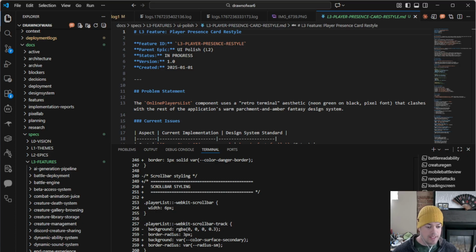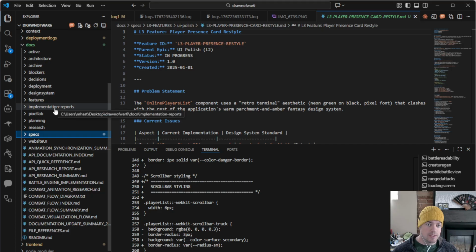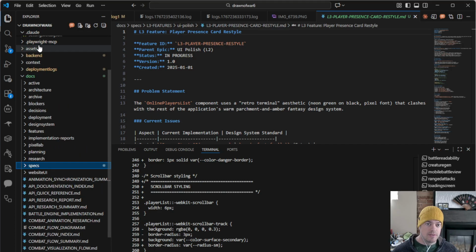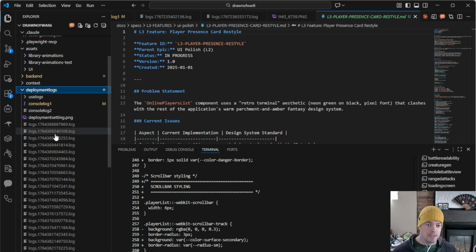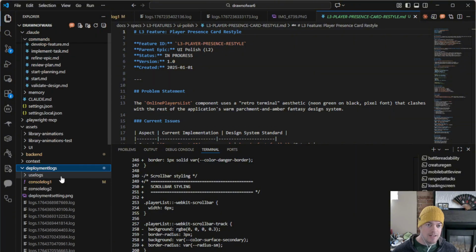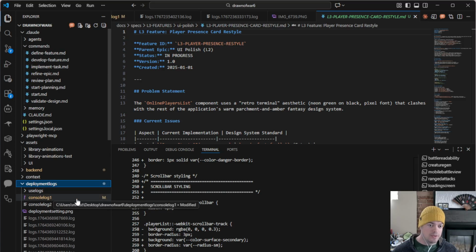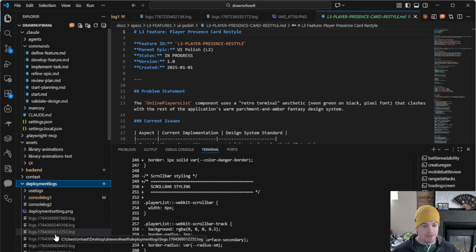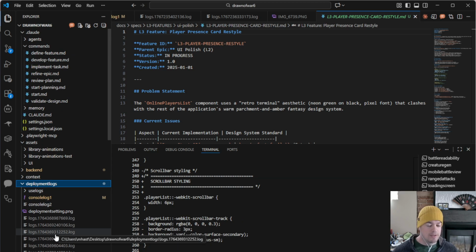If it's something kind of like the game engine, I'll look at the backend logs, the console logs, give that back to Claude. So another important thing I'm doing as I'm building the game is I have all these deployment logs, and you can see how many times I've brought logs from the backend, or I bring in a console log, and I'm like, hey Claude, here's some bug I'm seeing, here's some problem I'm seeing in the game. Look at the logs.